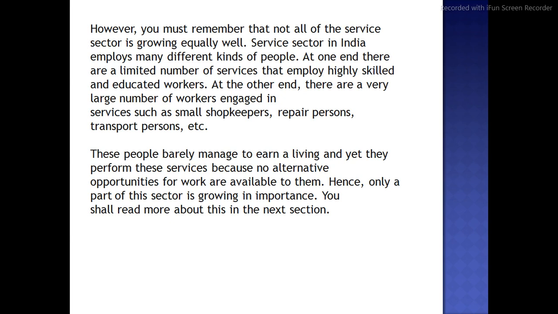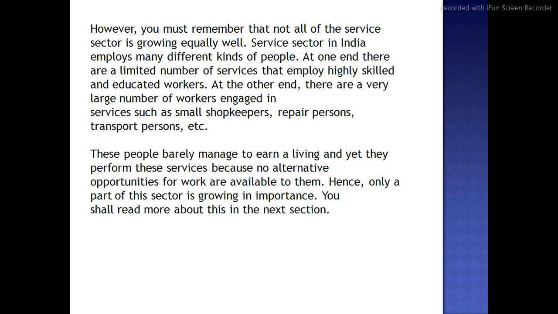However, you must remember that not all the services sector is growing equally. The service sector in India employs many different kinds of people. At one end, there is a limited number of services that employ highly skilled and educated workers.